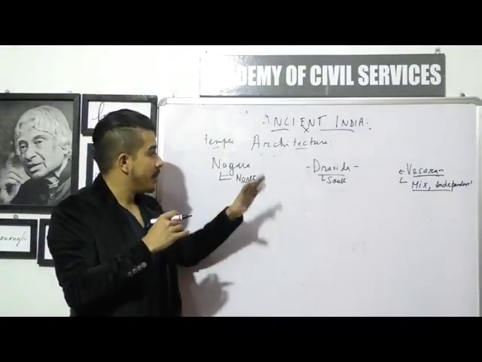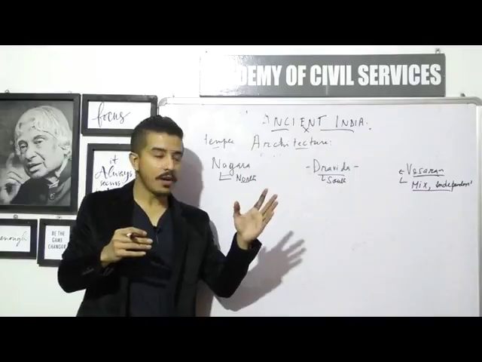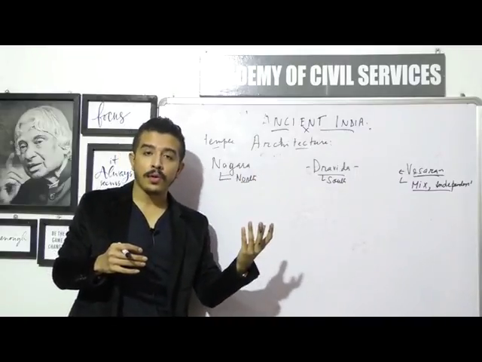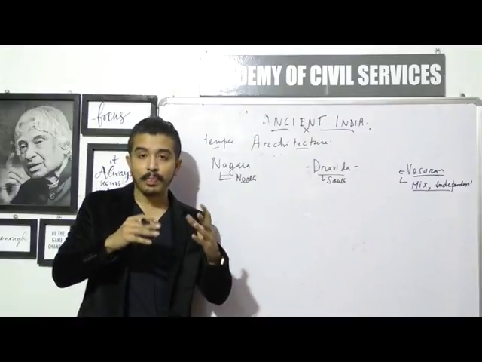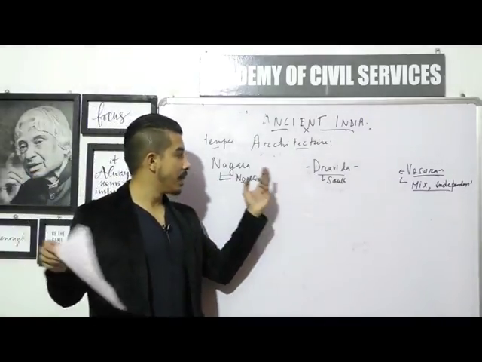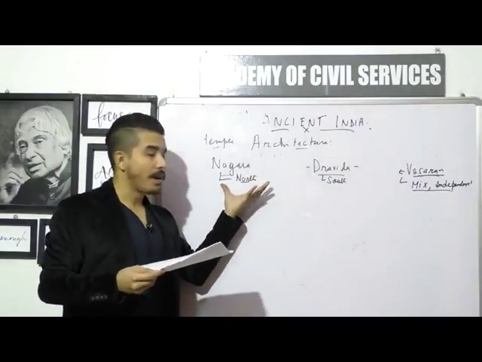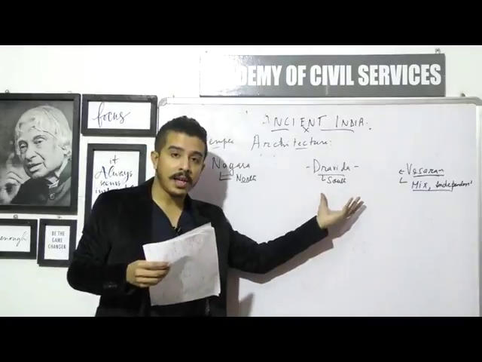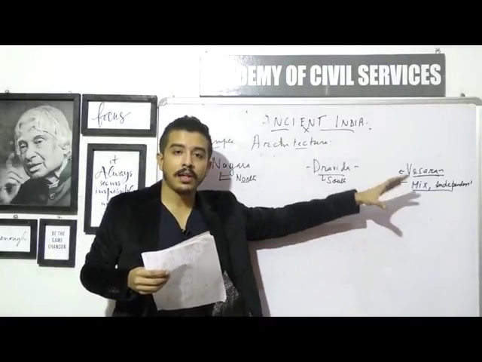Alright, now this is the basic definition of the types of temple. Then we are also going to divide the temples based on their location. We will talk about the temples found in North India, and that will be under the Nagara style of temples. Then we'll talk about the South Indian temples. We'll also touch a bit on the Vesara.